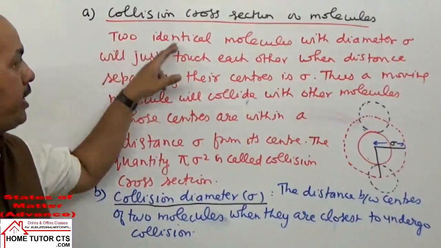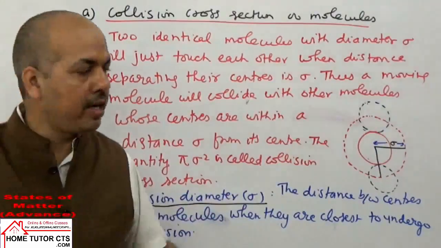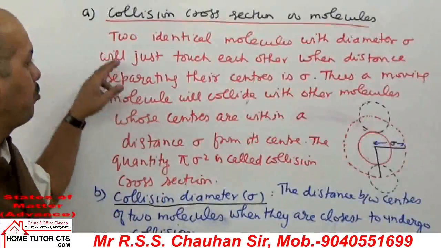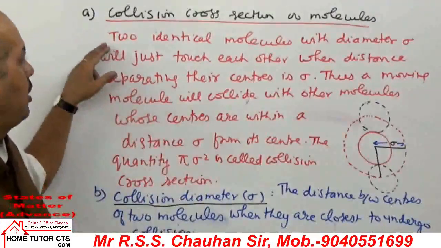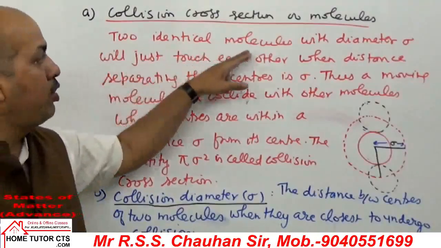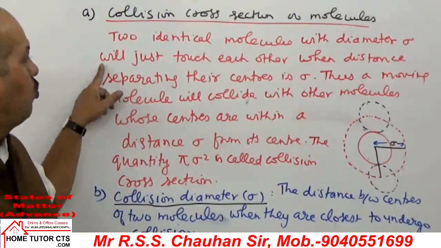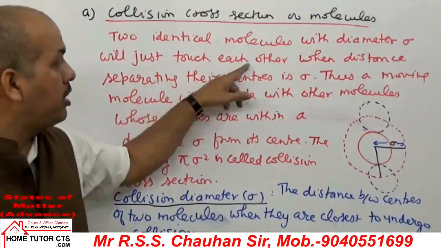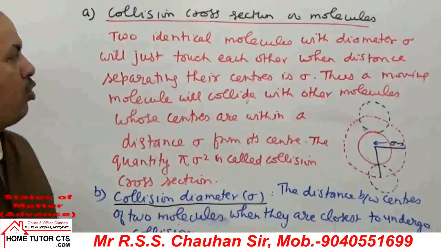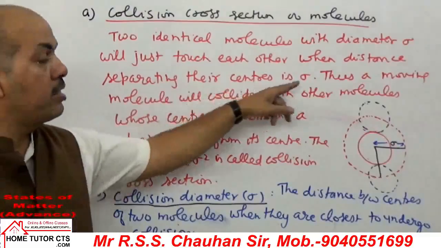So we can take two identical molecules. Note this point down, after drawing the diagram, then you can understand easily. Write down first: two identical molecules with diameter sigma will just touch each other when the distance separating their centers is sigma.